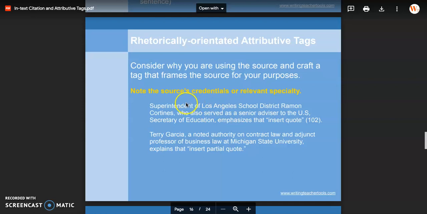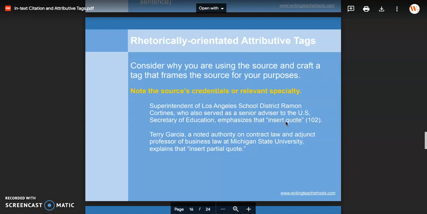And then our third element, and this is what really distinguishes up in that A range, the third element is giving us some sort of context that's going to prepare readers for the quote itself. So in this case, he was a senior advisor to the U.S. Secretary of Education. So we know that he's going to be talking something about education policy in this quote.